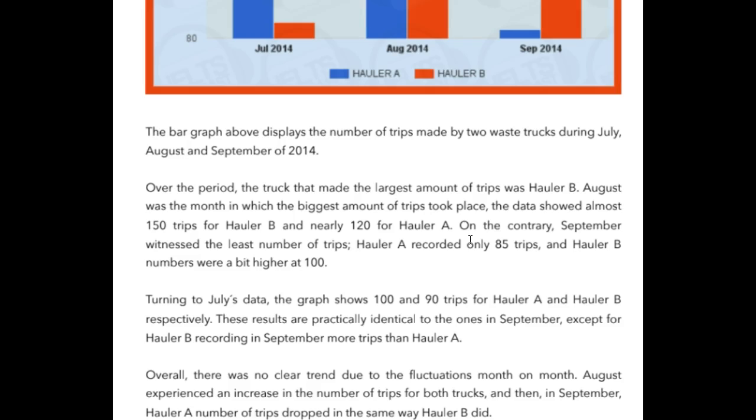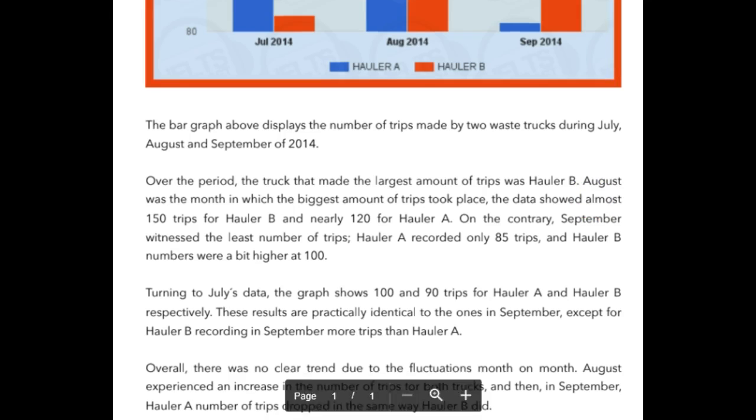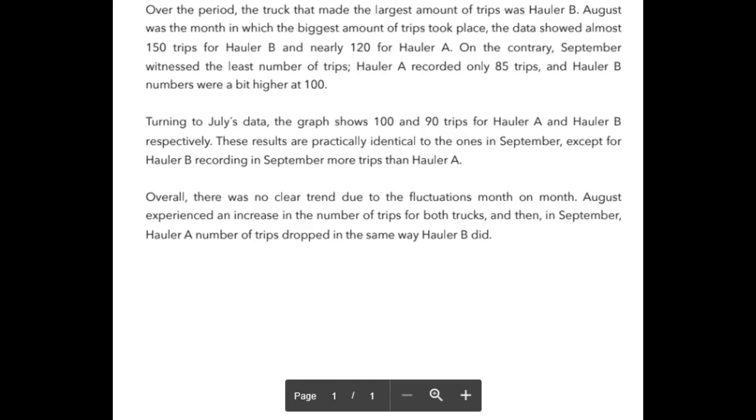On the contrary is something that IELTS candidates love, but they frequently use it incorrectly. So here it's not entirely appropriate. You should have used instead in contrast. Okay, so in contrast was the expression you wanted instead.